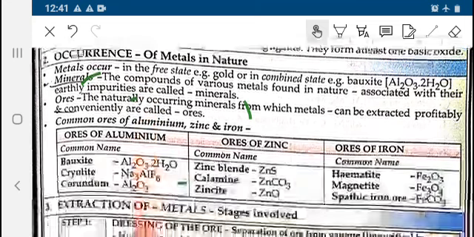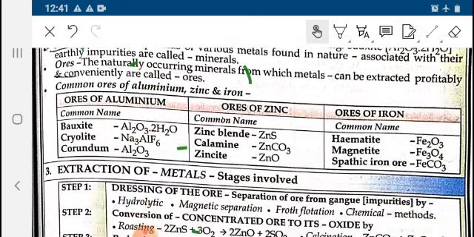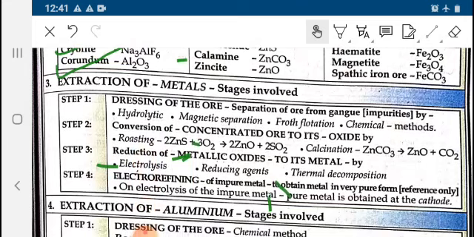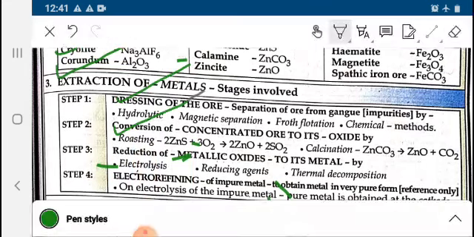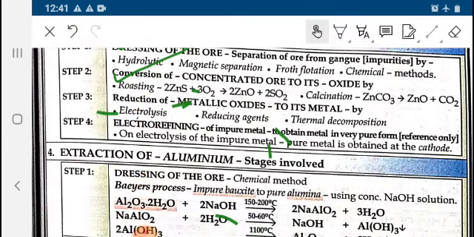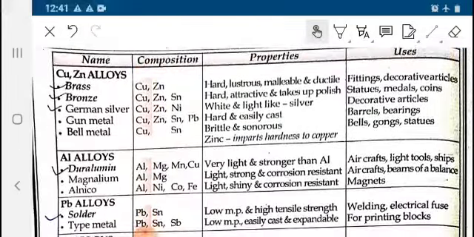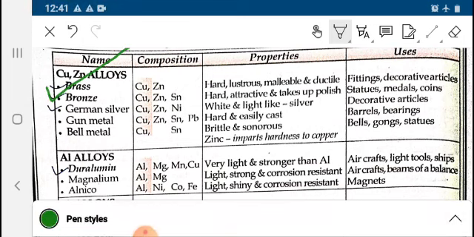Introduction part, occurrence, ores of aluminium, most important: bauxite, cryolite, corundum. Extraction involved dressing, conversion, reduction and electro refining. This is the summary for alloys: brass, bronze, German silver, gunmetal and bell metal.